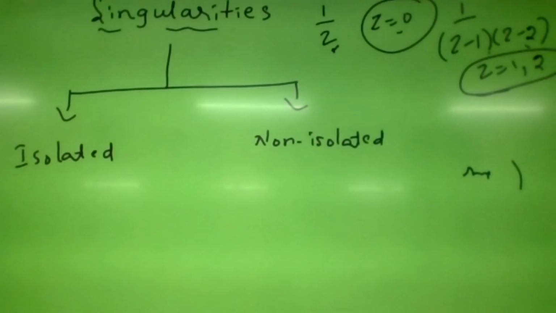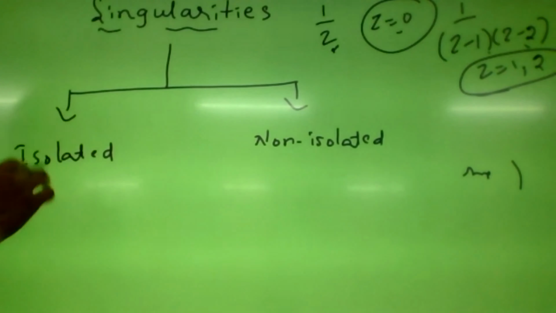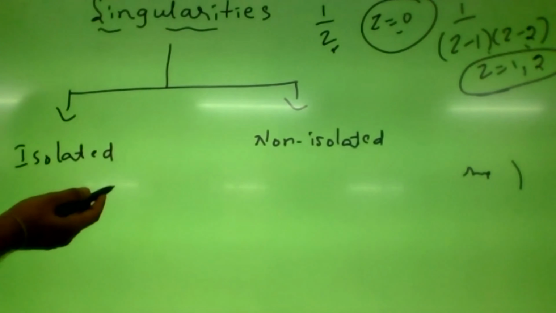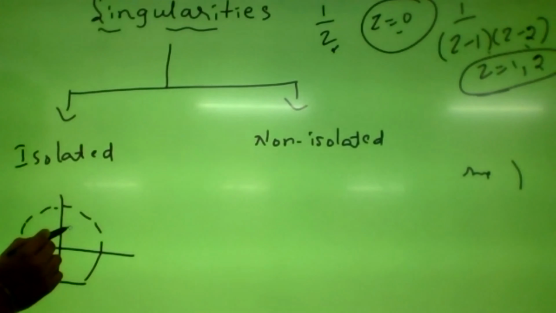Isolated singularity means the function is analytic in the neighborhood of the singularity. For example, if you consider a circular neighborhood, it will be some open circle. This is the point where the function is not analytic, but everywhere else in this neighborhood it should be analytic. Then we can say that it is an isolated singularity.